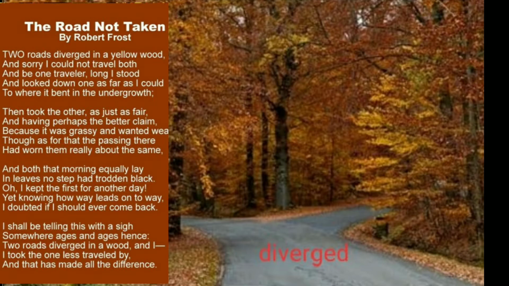But then he could not see anything beyond the diversion as the roads were curved and it was covered with trees and was also hidden. So he could see only up to a certain point. Undergrowth. What is the meaning of undergrowth? Undergrowth is the dense growth of plants or bushes. So the roads, both the roads he could not see much, only till where it was curved, and then both the roads were hidden with the bushes and the trees. So that's your first stanza.